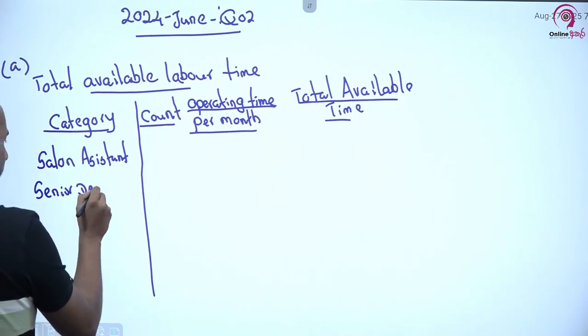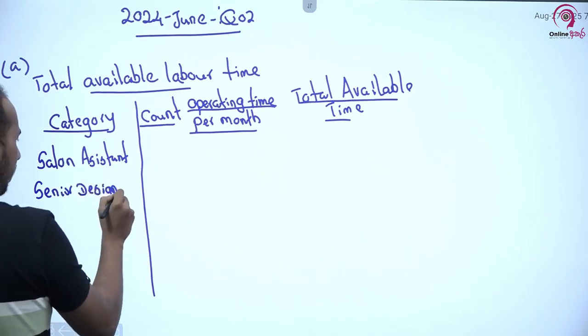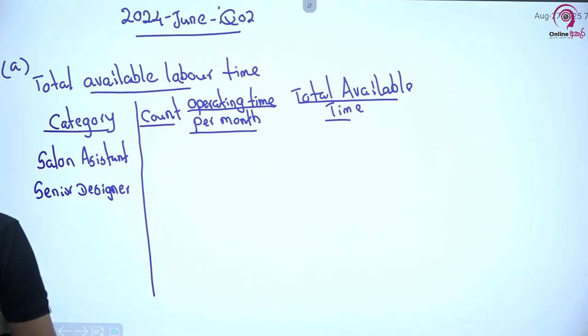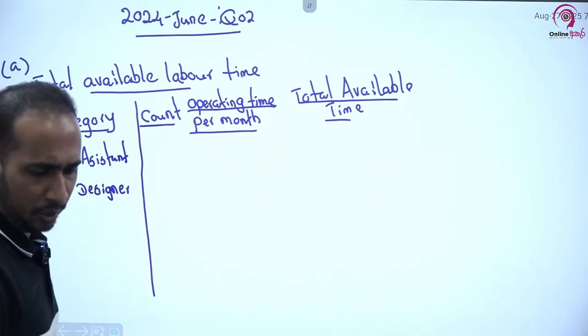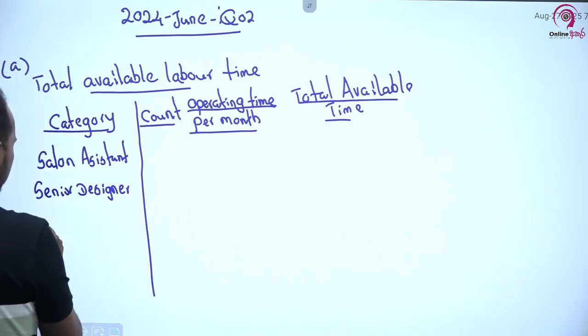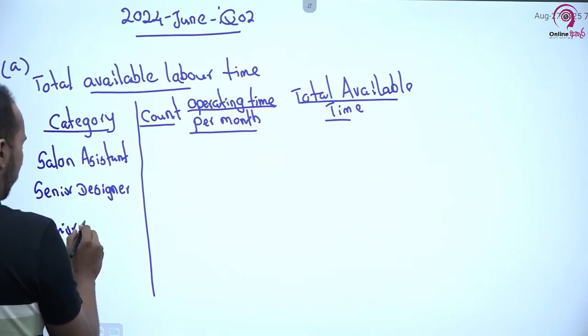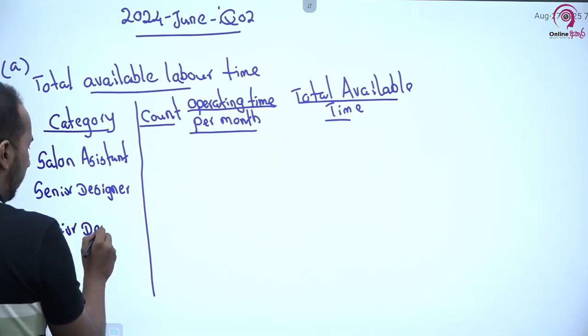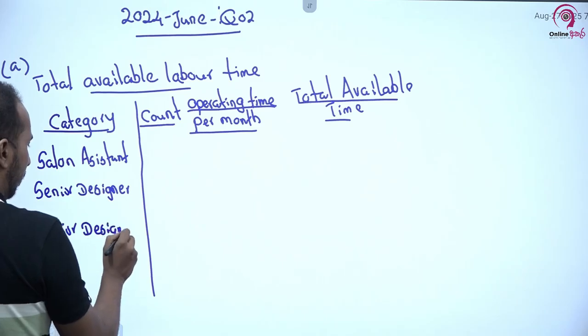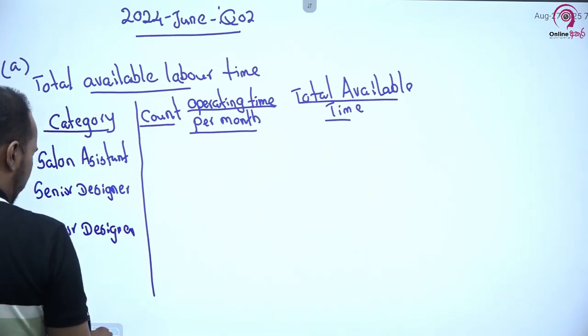I am taking this from the question, okay? And also there was junior designer. These are the categories provided in the question.